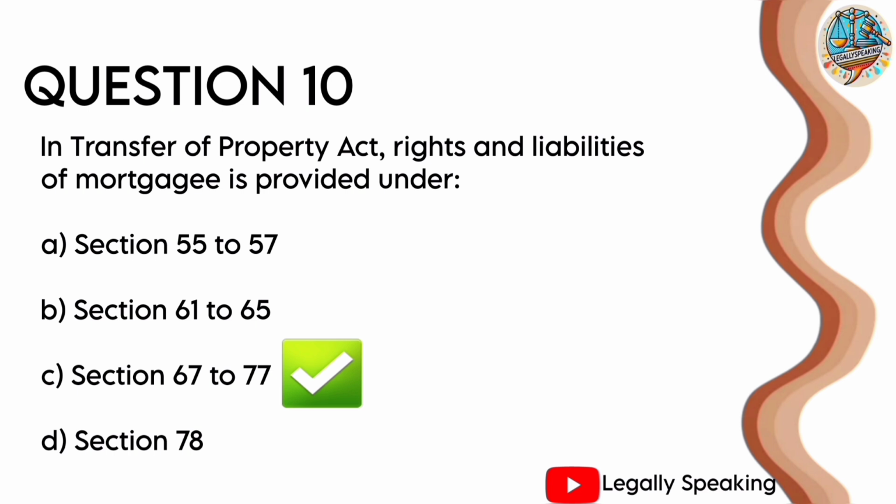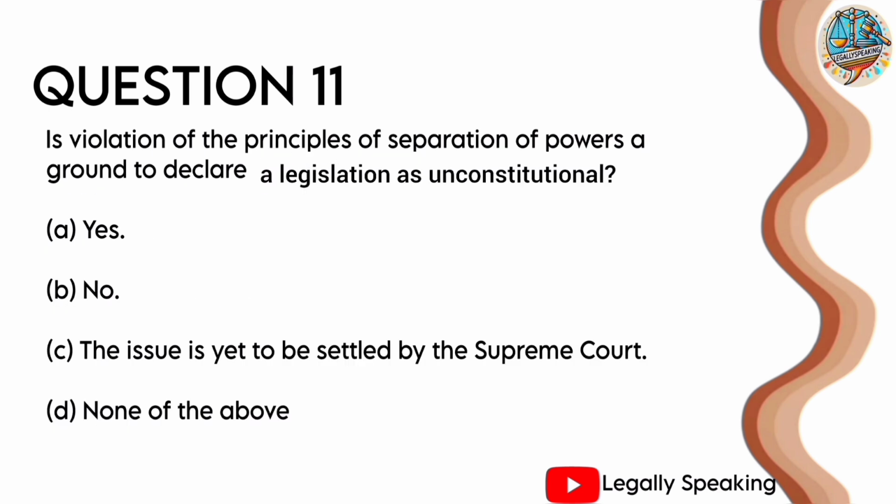Question number 11. Is violation of the principles of separation of powers a ground to declare a legislation as unconstitutional? Option A, yes. Option B, no. Option C, the issue is yet to be settled by the Supreme Court. Or option D, none of the above.